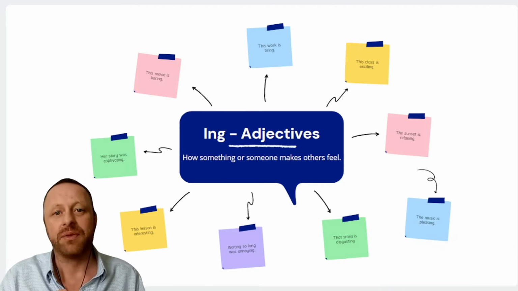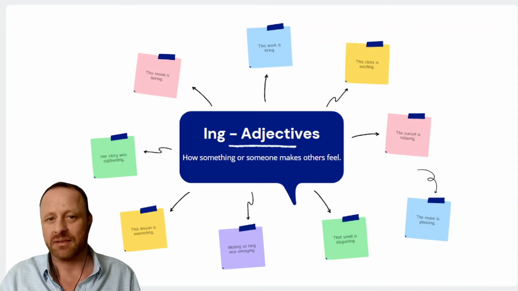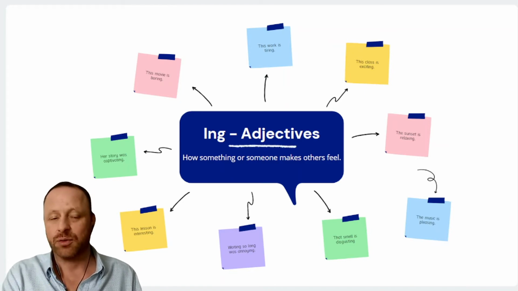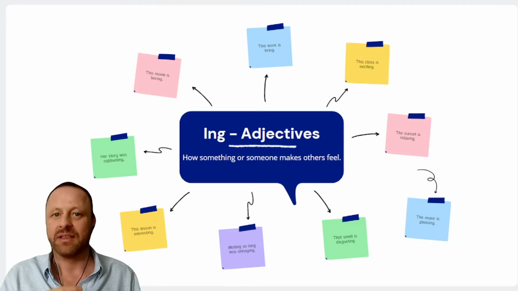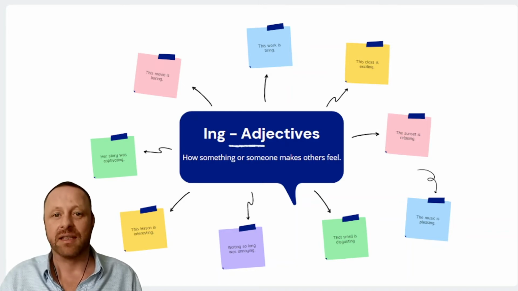So if you have, for example, a lesson that is interesting, the lesson is interesting. I'm interested in the lesson. Okay, so how I feel is interested. The lesson is interesting. However, if I have a teacher that is interesting, then I can also feel interested. I can feel interested in that teacher, or I can feel interested in what they are saying. Okay? So, my teacher is interesting because he or she makes interesting lessons.